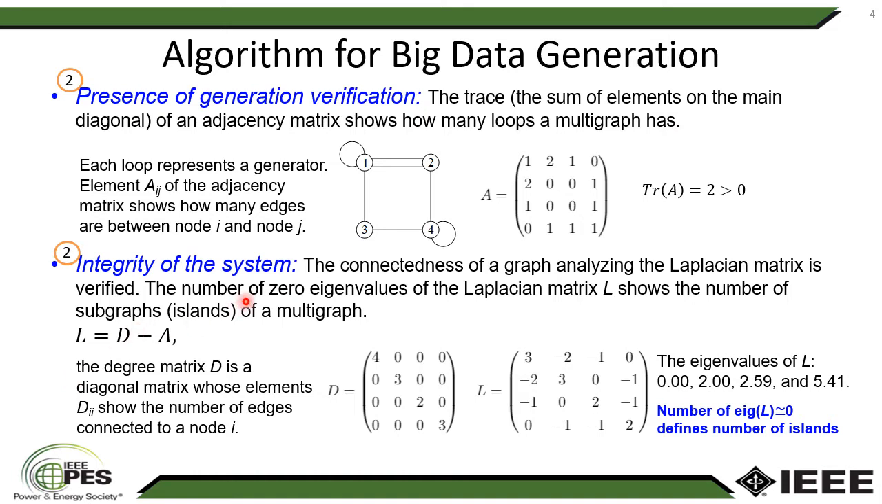The integrity of the system is defined by the analysis of the graph's connectedness. The connectedness of a graph is verified by analysis of the Laplacian matrix. The number of 0 eigenvalues in the Laplacian matrix L shows the number of subgraphs, islands of a multigraph. We're interested in those contingencies that preserve the integrity of this system.